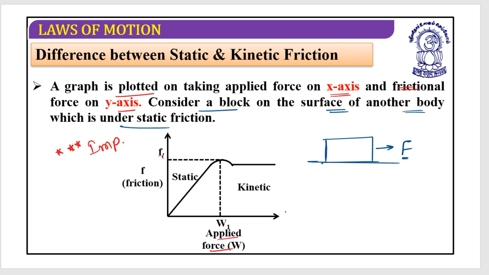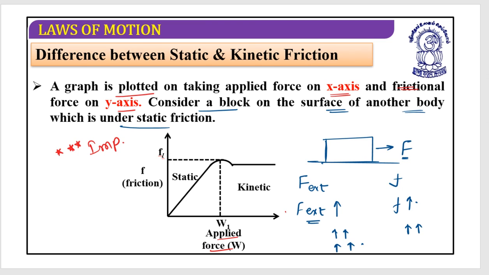That means my effort, my external force, is the same as the frictional force. So you are going to increase the external force. As soon as I increase the external force, my friction also increases.